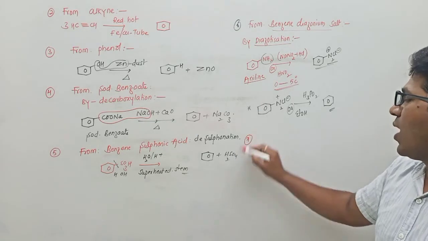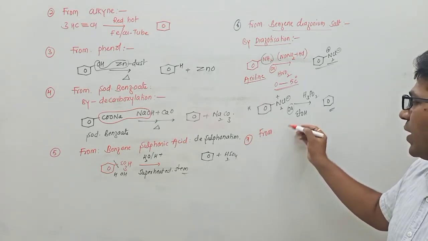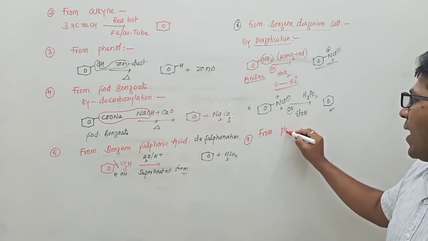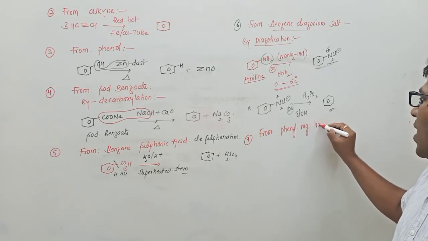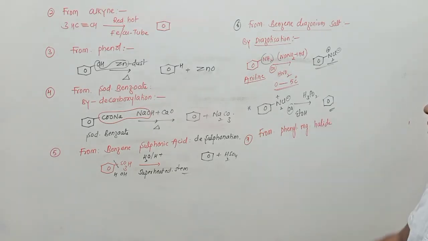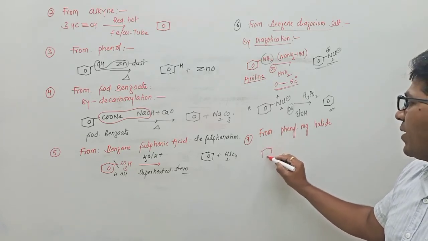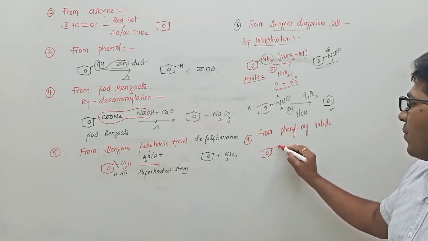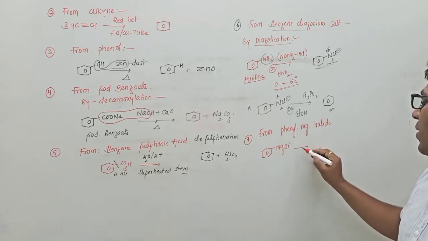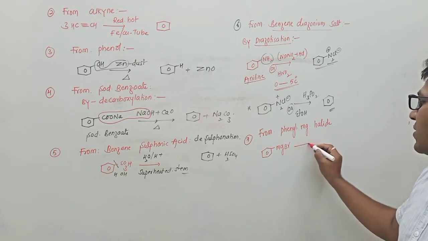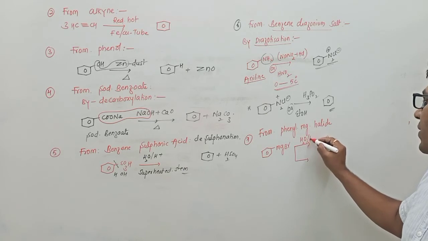Next we go to the last one. From Grignard reagent, that is phenyl magnesium halide. It is a Grignard reagent. So what is that phenyl magnesium halide? This is the phenyl ring, magnesium, then any one of the halogens, bromine, by using hydrolysis. Hydrolysis, H2O in the presence of H+.